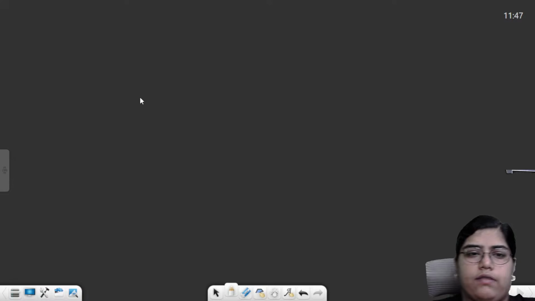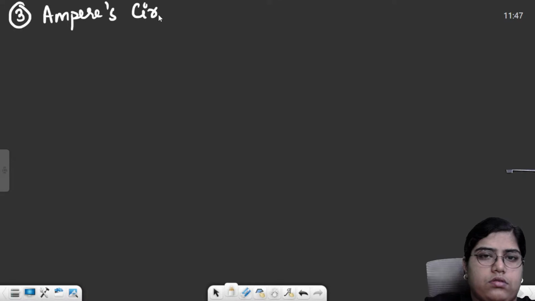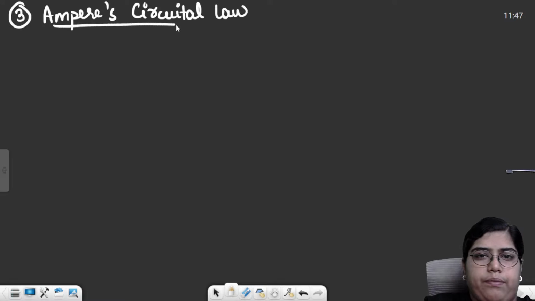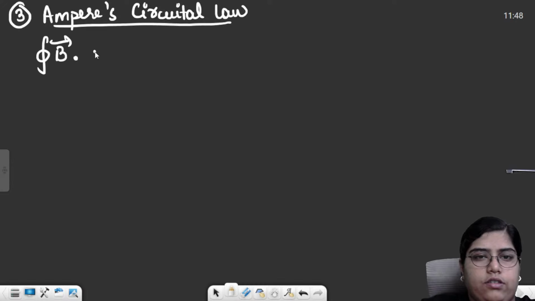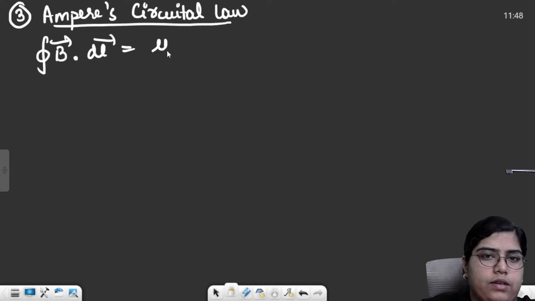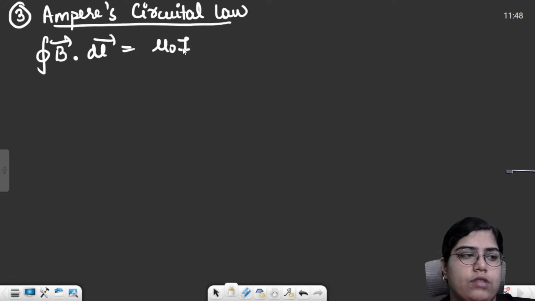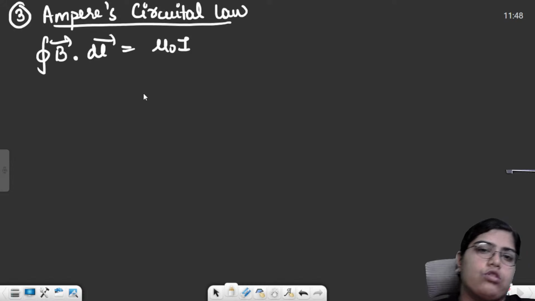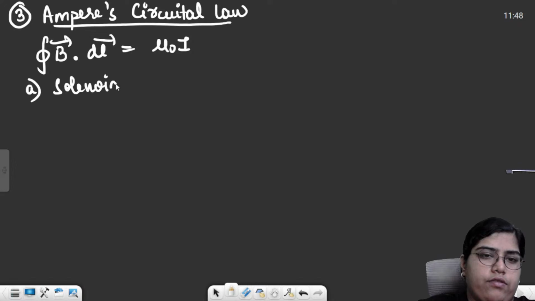This was Biot-Savart law, and then the other law was Ampere's circuital law. Ampere's circuital law, basically it is an analogue of Gauss law. It said integration of B dot dl over a closed loop will always be equal to mu naught times the current passing through that coil. Then using this law, we had two applications, first for solenoid and second for toroid.